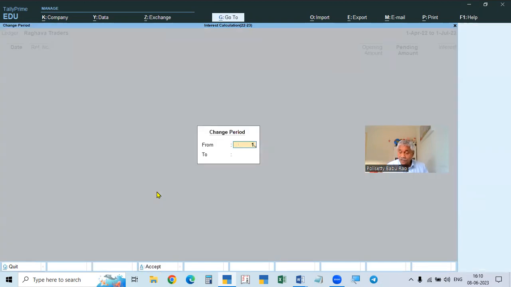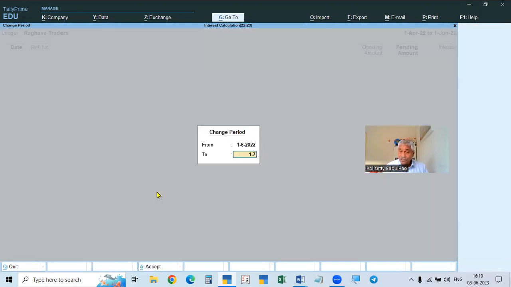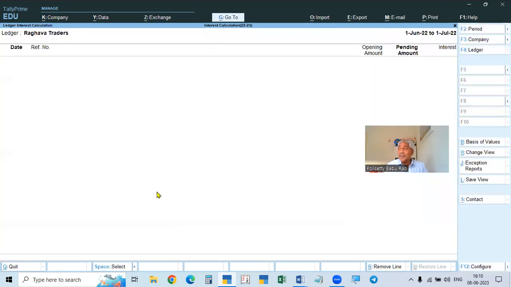Say 1st April to 1st June. So no interest. So 1st June to 1st July also, there is no interest because the interest calculated is not taken to the account. It will not take automatically, we have to take it. If you don't take it to the account, it will show the total when he is paying a delayed payment, the total amount we can know, total interest, we can transfer.